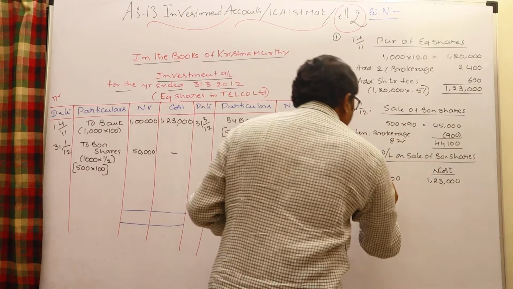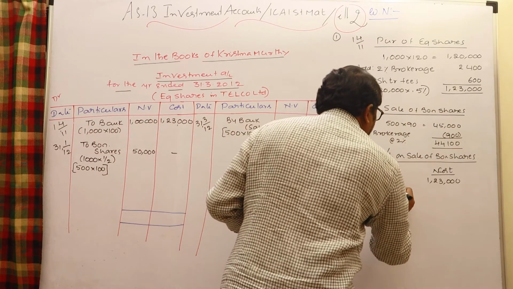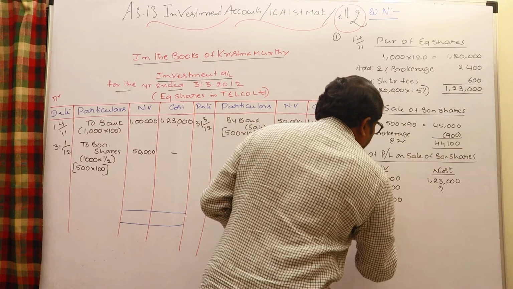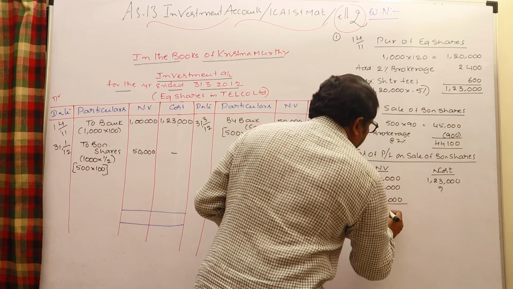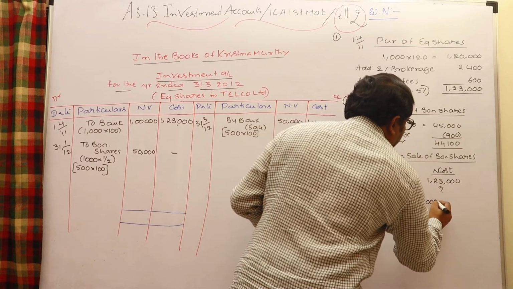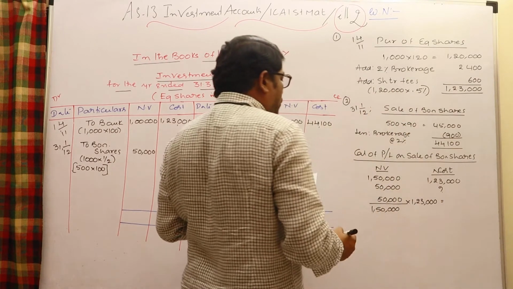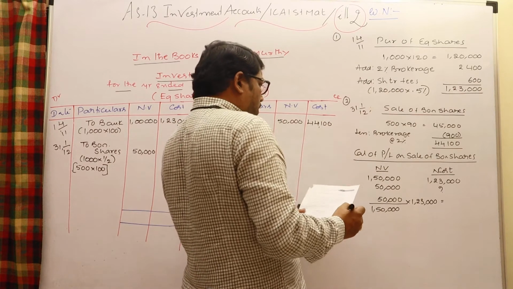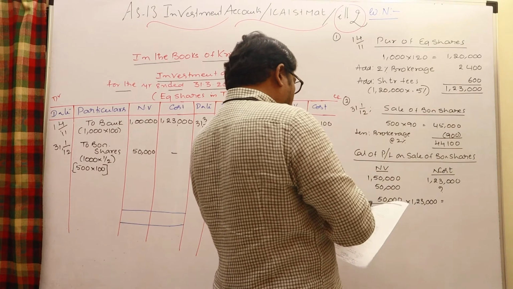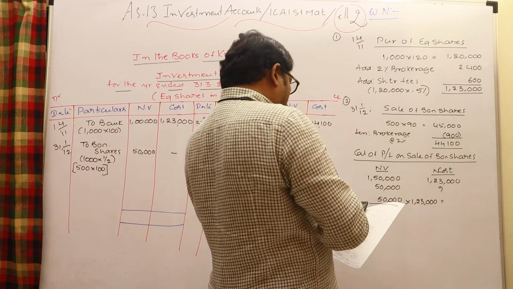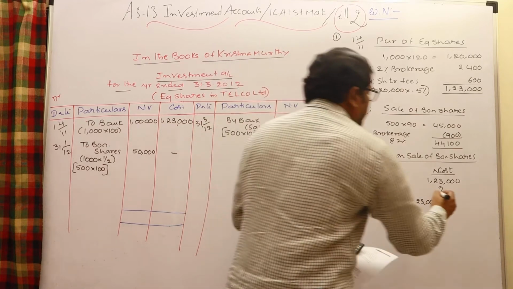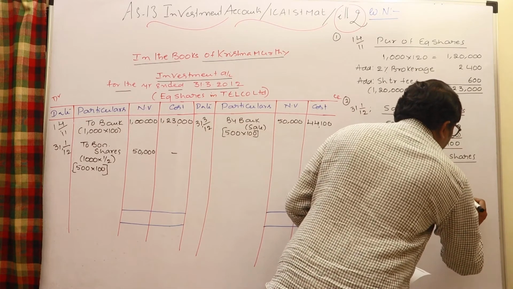But I sold 50,000 nominal value, and what would be the cost? Therefore 50,000 divided by 1,50,000 into 1,23,000, and check what the amount would be. So 50,000 divided by 1,50,000 into 1,23,000 is 41,000.